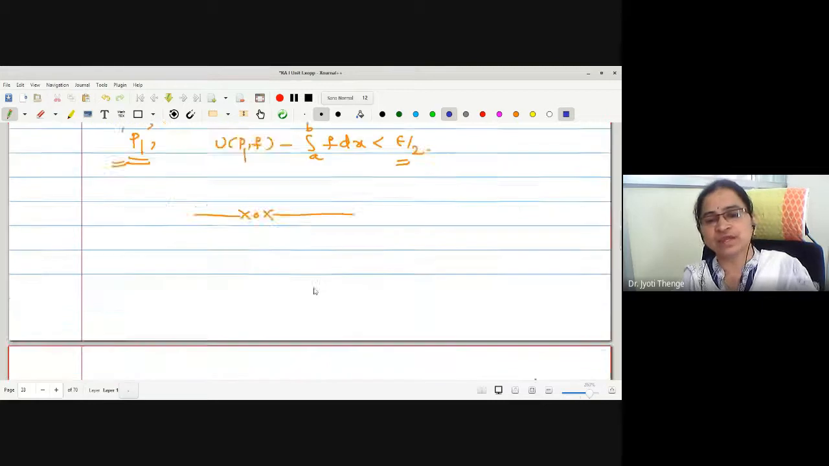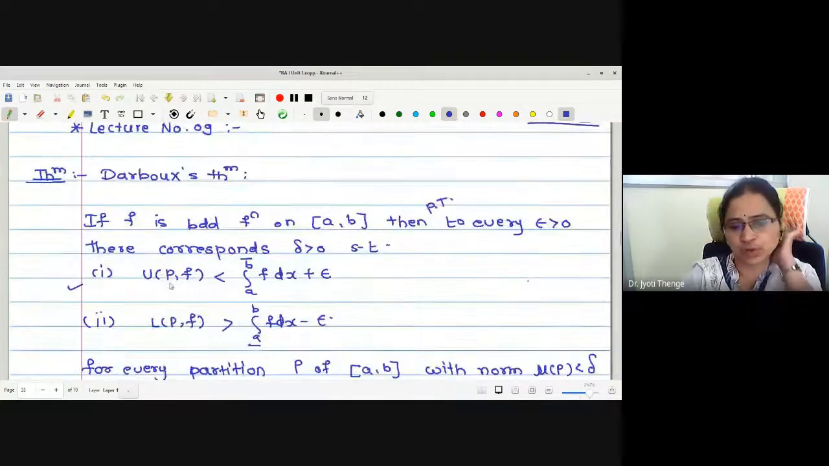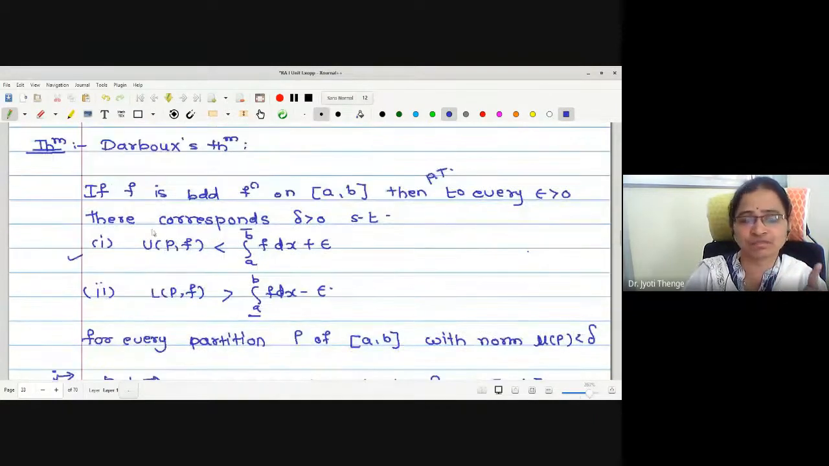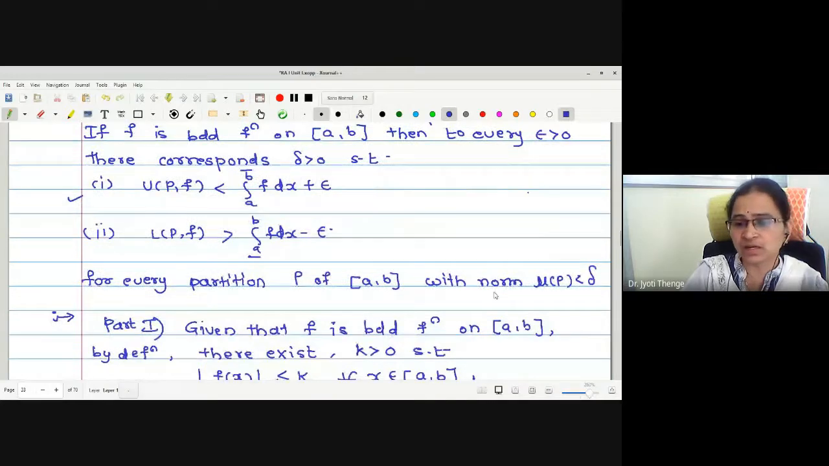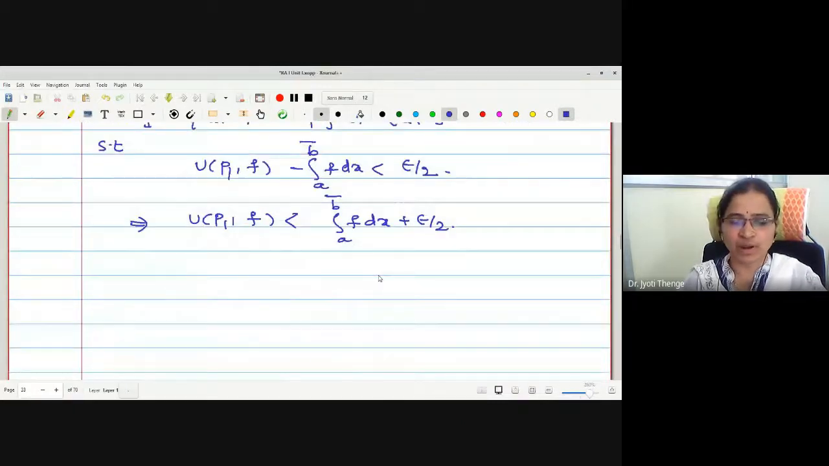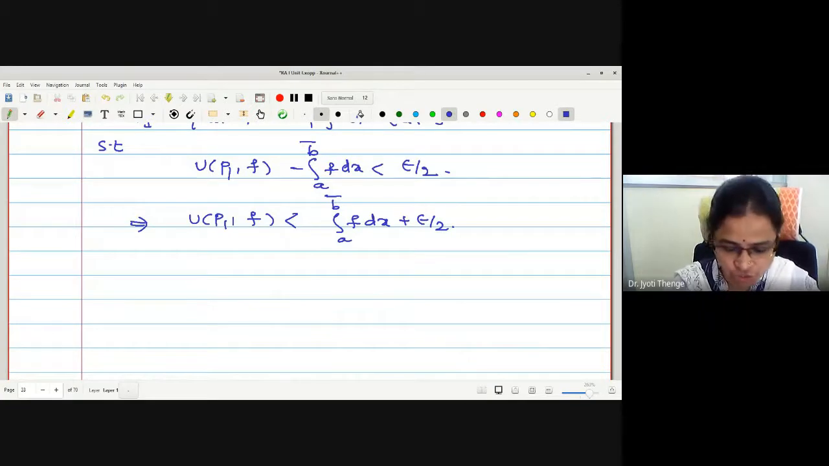Now, if you look at the statement which we wanted to prove, this is very similar to the statement which we have written, but that is for one partition. But here we were claiming for all partitions with this condition, norm less than delta. Now, what is this particular partition P1 saying? This partition satisfies the condition U(P1, f) strictly less than the upper integral plus epsilon by 2. Is that okay? Now, one more adjustment we want to make.